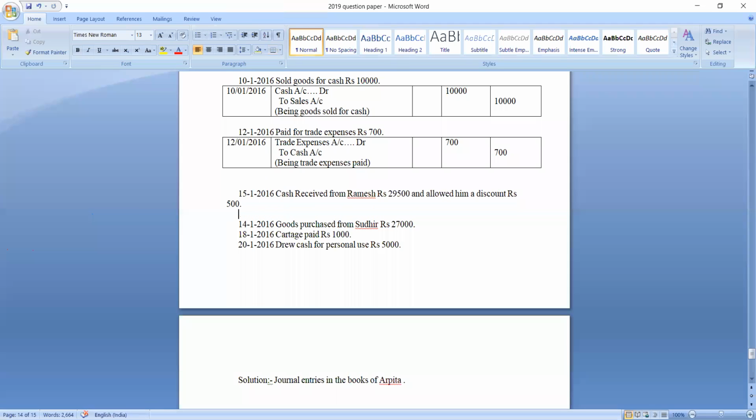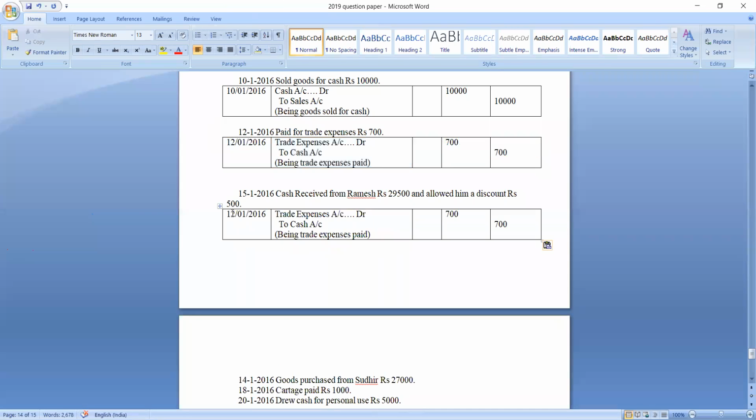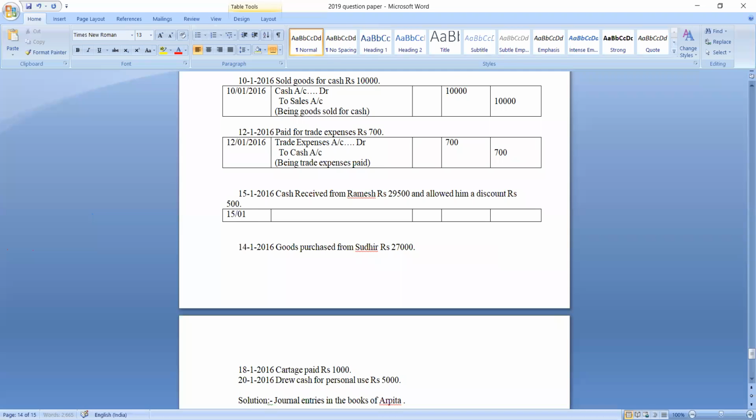The transaction is dated 15th January 2016. Sorry, 15th January 2016. Just a minute. 15th January 2016. Cash received from Ramesh rupees 29,500 and allowed him discount rupees 500.